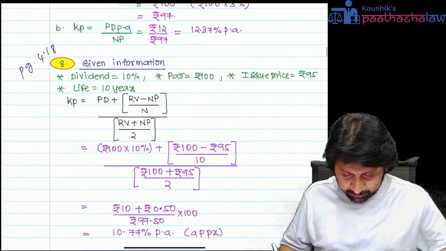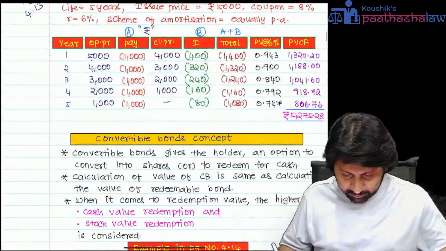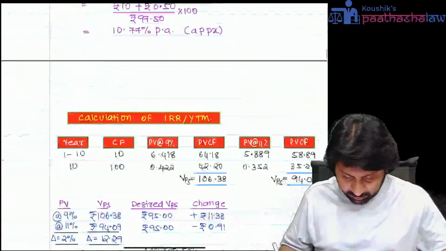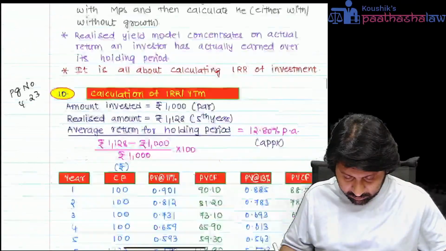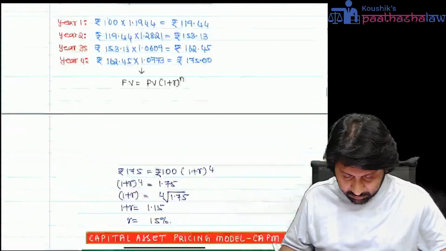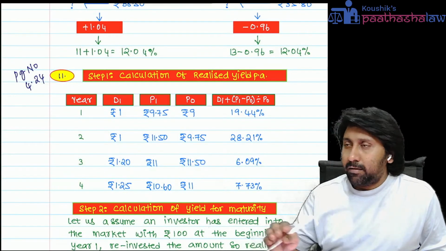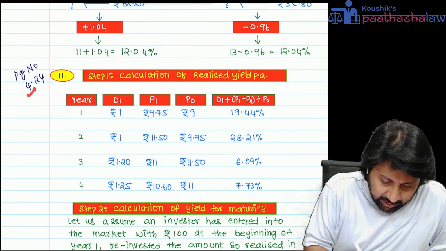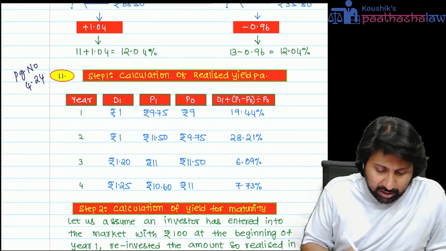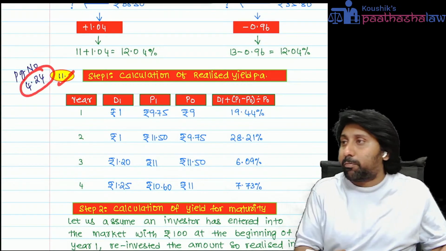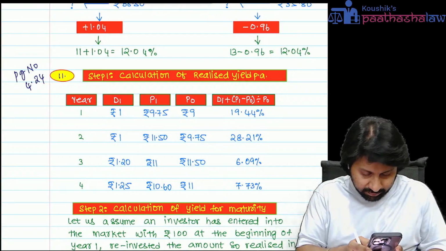See here. See the screen. This is illustration number 11 from page number 4.24 in your study material.